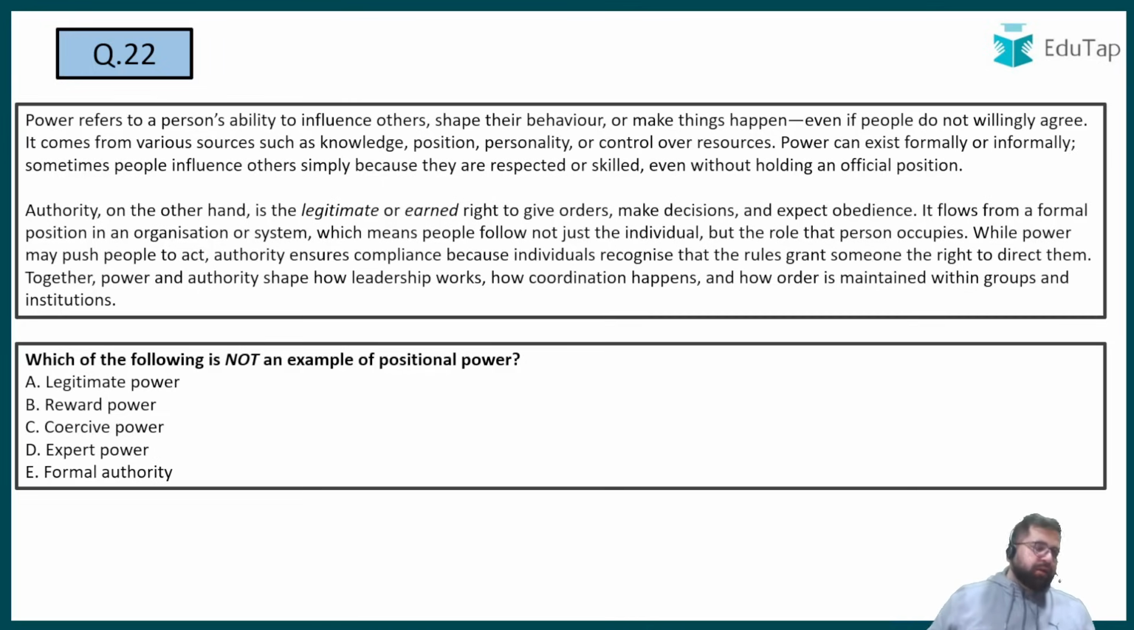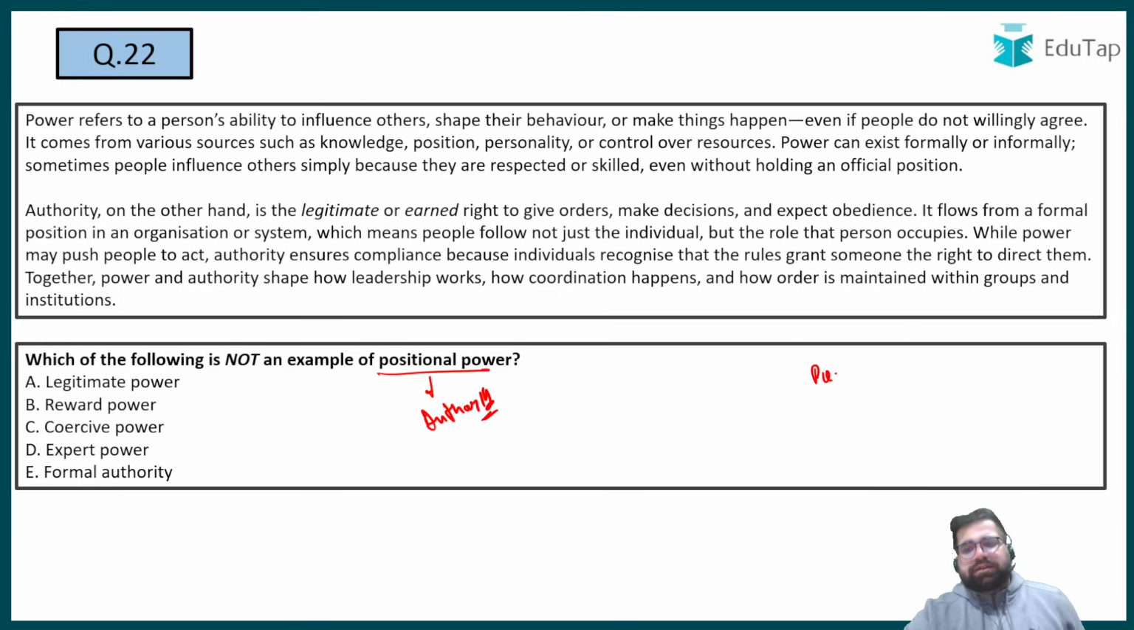22 is a very big, I would say, statement, paragraph based question. So try to read the paragraph and then tell me. Okay, so the statement is based on powers and authority. You can see first paragraph is talking about power. The second paragraph is talking about authority. Right? The question is asking you which of the following is not an example of positional power. Positional power is basically your authority only. Positional power is authority, something which you get from a position.